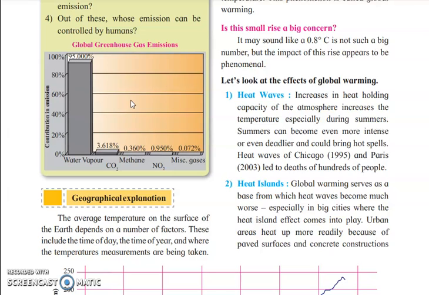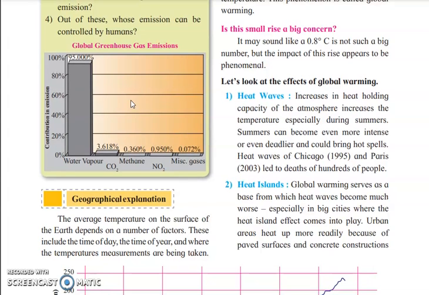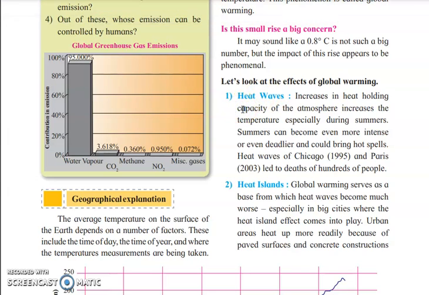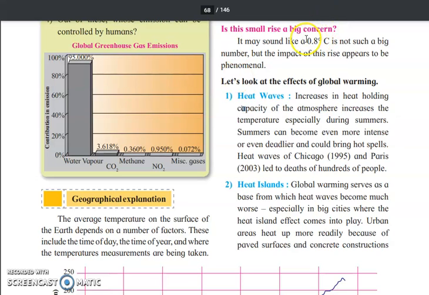Now we are already studying global warming. As we have already studied, the average surface temperature of the earth is 14 degrees Celsius, but gradually, because of large amounts of harmful gases like carbon dioxide and sulfur dioxide, global warming is increasing and the temperature is rising. It has been calculated that 0.8 degrees Celsius is the temperature which has been raised in this particular period of time.